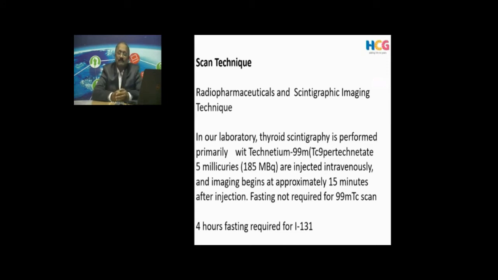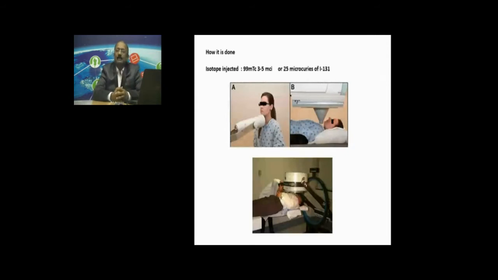Typically we inject about 3 to 5 millicurie of technetium, and in pediatric patients we might inject even less: maybe 500 to 600 microcurie for an infant, up to 1 millicurie for a child. When we administer iodine-131, it is typically around 25 to 50 microcuries, and it can be administered orally. So this is how we typically do a scan.